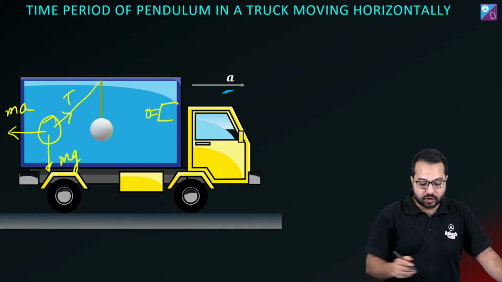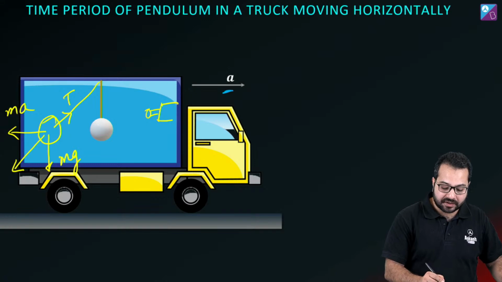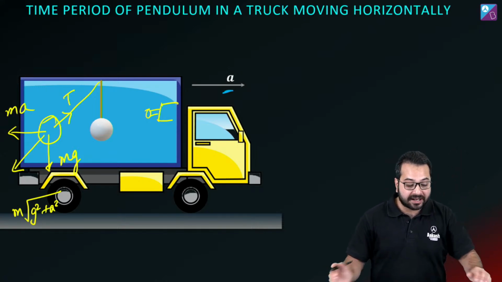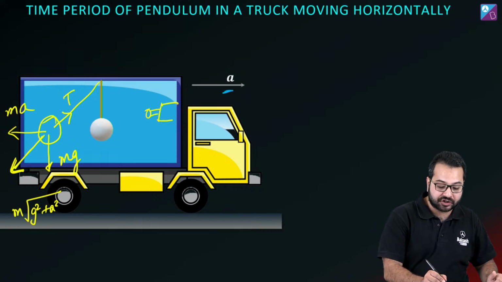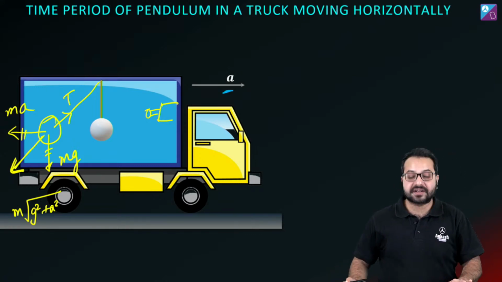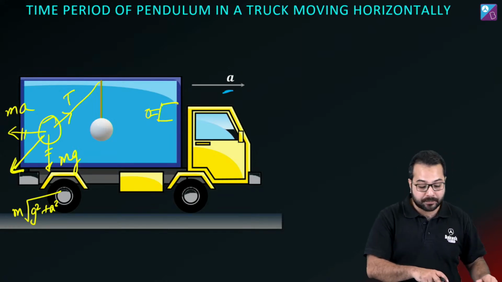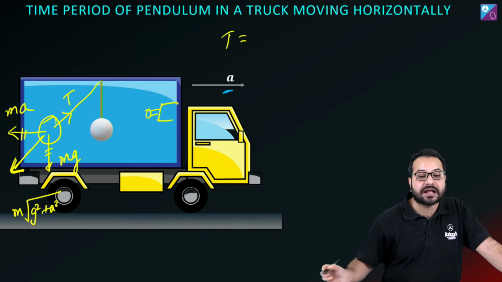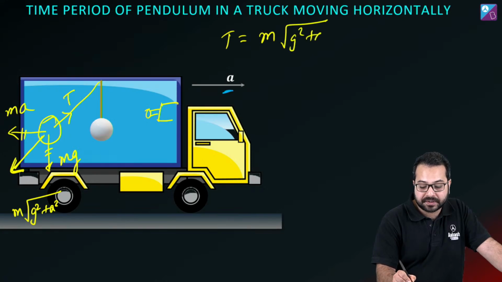ठीक है, तो MA और MG का अगर हम लोग रिजल्टेंट ले लें तो फर्स्ट ऑफ ऑल द रिजल्टेंट इज गोइंग टू बी M under root of G square plus A square because both the forces are perpendicular to each other. And this force is going to be right opposite to the tension because MA and MG we can remove. We have taken the resultant. Now the resultant of T and MA and MG is 0. That is only possible when this force is opposite to the tension. So the value of tension we are going to get is M into under root of G square plus A square.